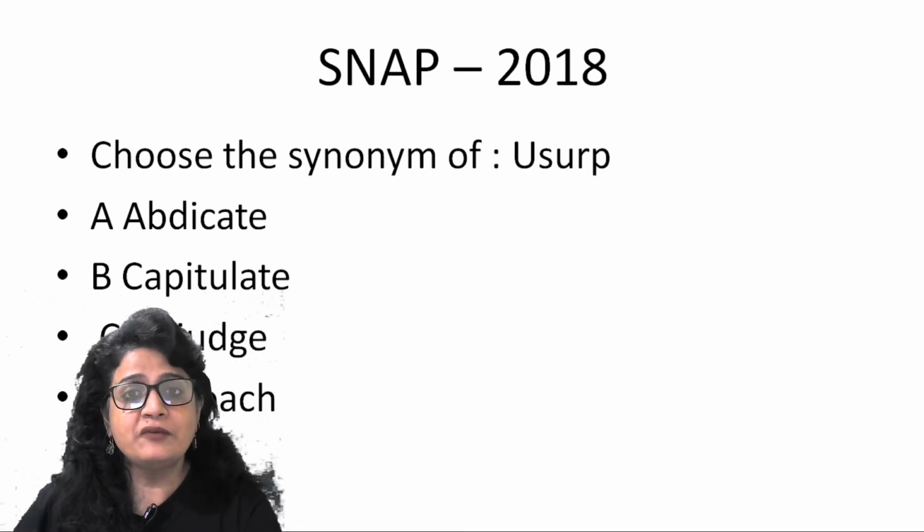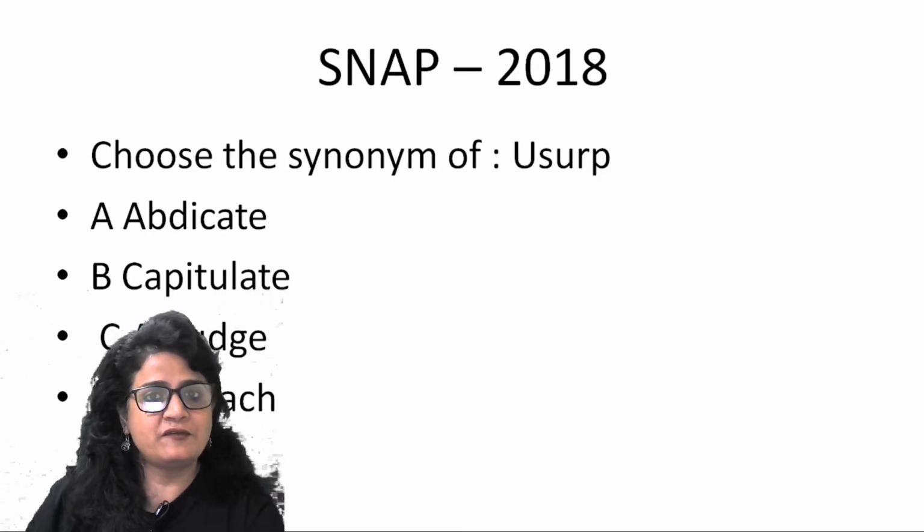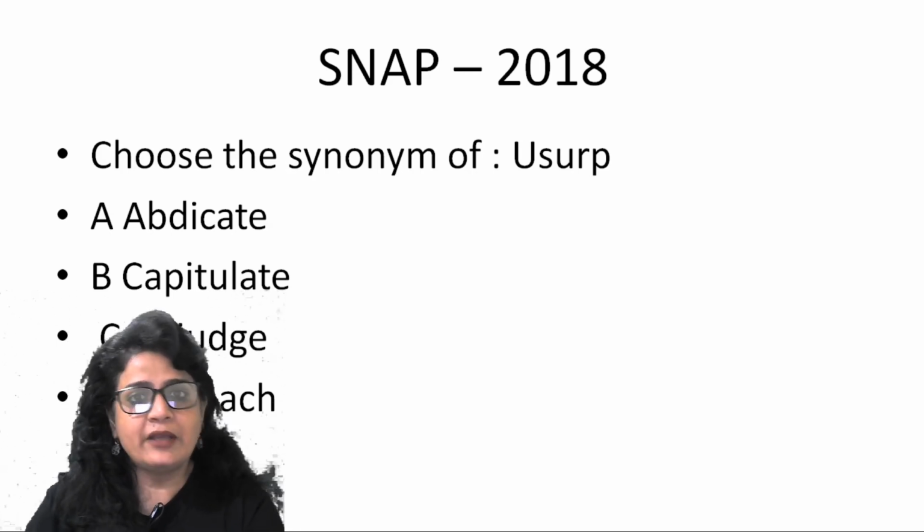Choose a synonym of usurp. So usurp is to confiscate. Usurp is to take possession of something, right? So किसी चीज को हथिया लेना, किसी चीज को अपने कब्जे में ले लेना is usurp. Abdicate is not synonym. Abdicate, I hope you understand.